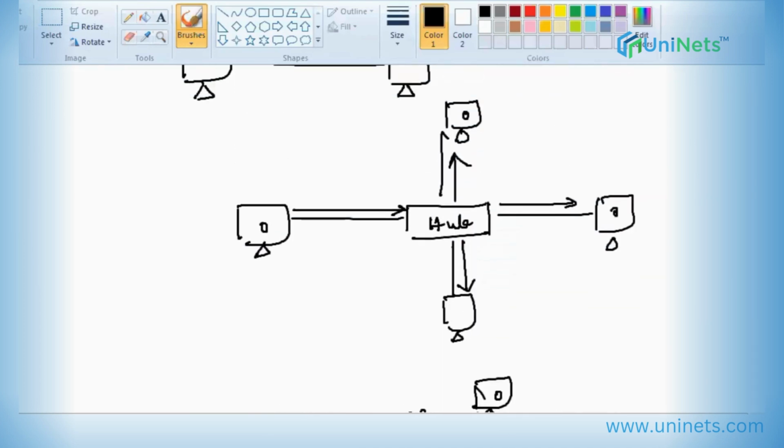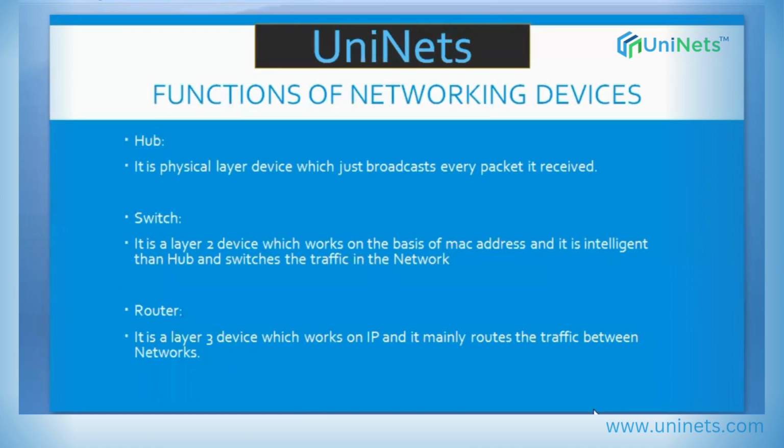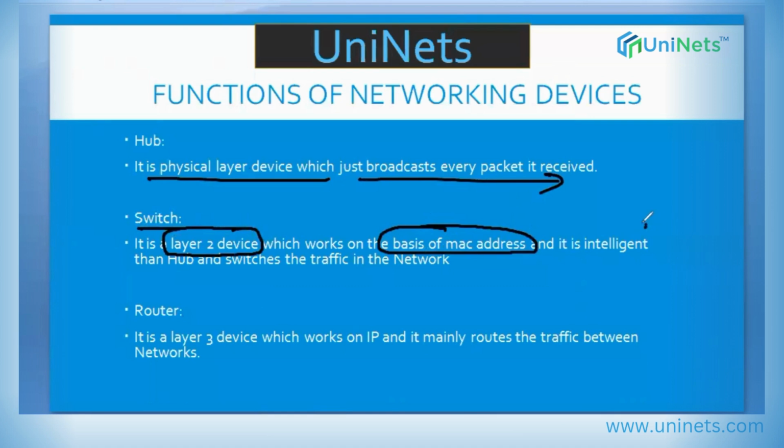The physical hub doesn't have that intelligence, so it is called a layer 1 device. He is just connecting the devices, nothing more than that. He cannot take an intelligent decision, so he is called layer 1. It is a physical layer device that just broadcasts every packet. Whereas the switch is a layer 2 device which works on the basis of MAC addresses, it is more intelligent than the hub and switches the traffic in the network.